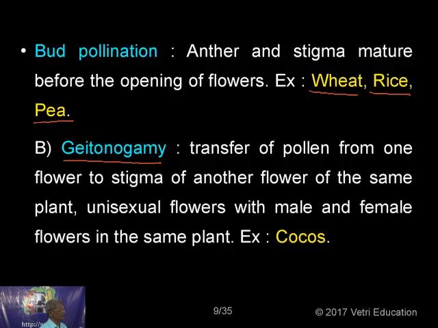So, unisexual flowers with the male and female flowers in the same plant. Cocos nucifera, coconut. You know, in the coconut palm, you have got the male flower and the female flower. Both of them will be in the same bunch. I don't know how many of you have seen.